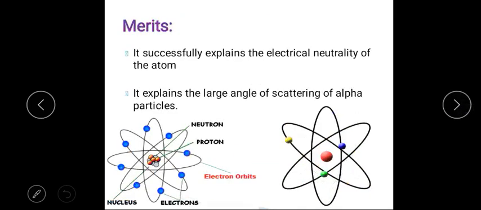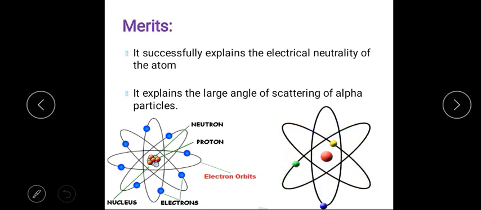With these postulates, now let us discuss the merits, the successful points given by Rutherford's model of an atom to explain its structure. So what is the first merit here? It explains the electrical neutrality of the atom. The total positive charge on the nucleus is equal to the total charge on the electrons revolving around the nucleus, so the total positive charge is equal to the total negative charge.